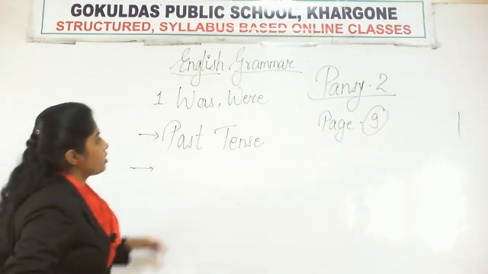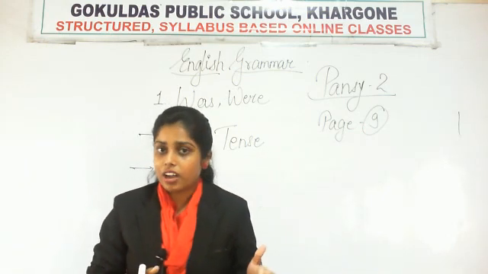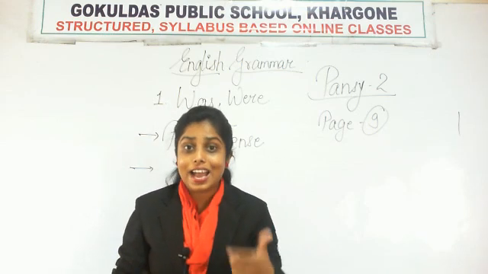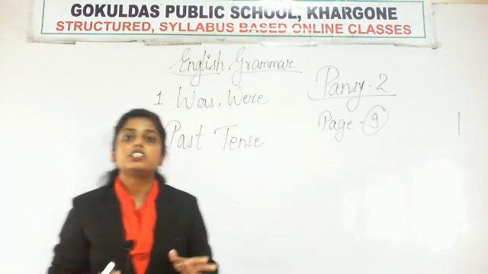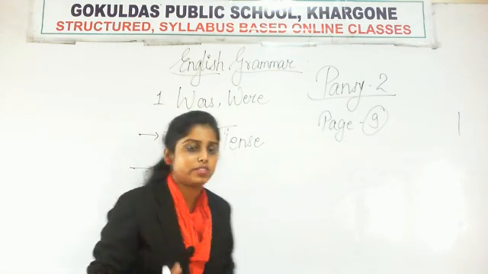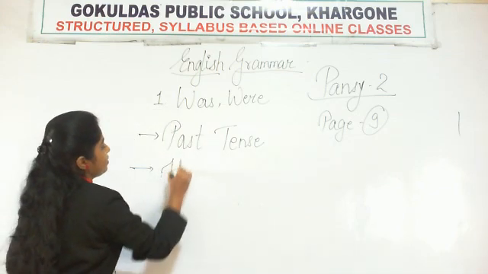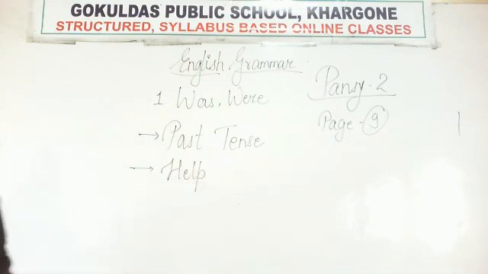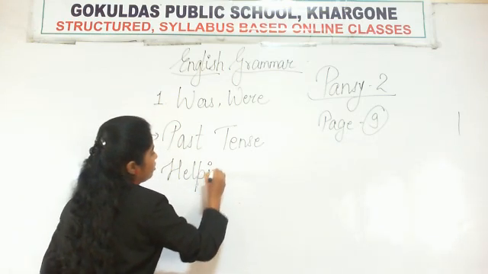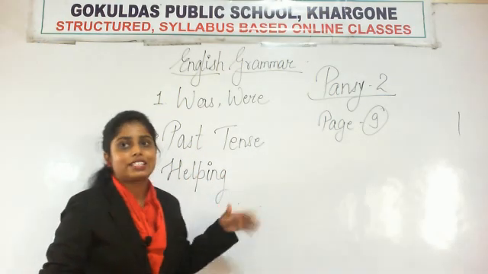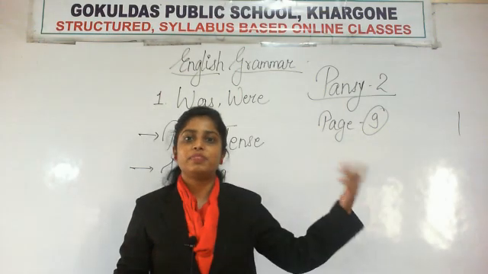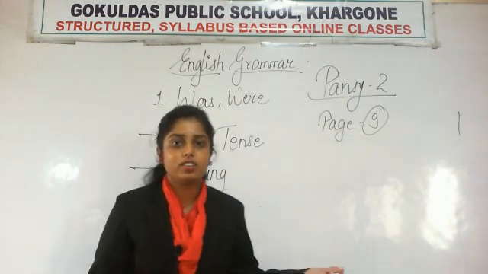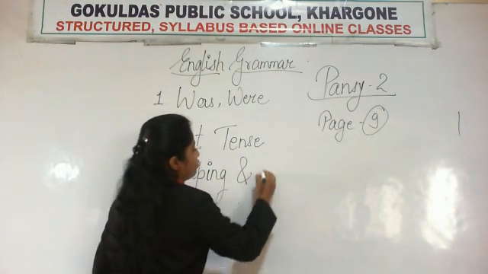Secondly, was and were are used in the sentences of past tense as helping verbs and main verbs. These verbs are used as helping verbs as well as main verbs, and I had told you already in the examples that I gave in the previous lecture.